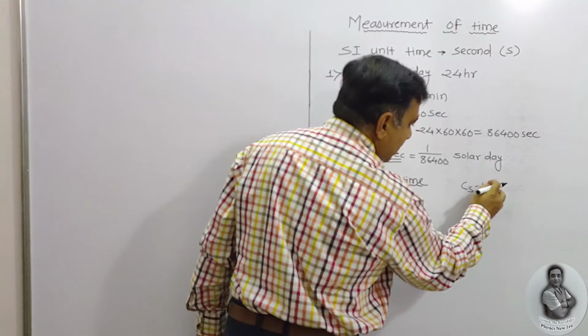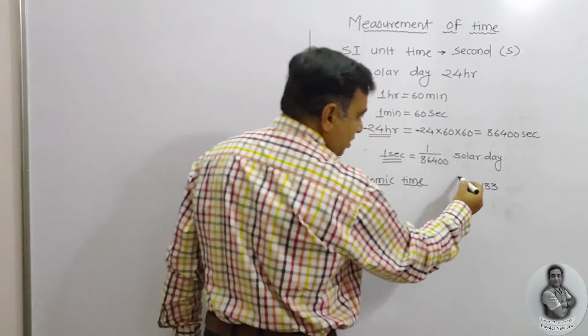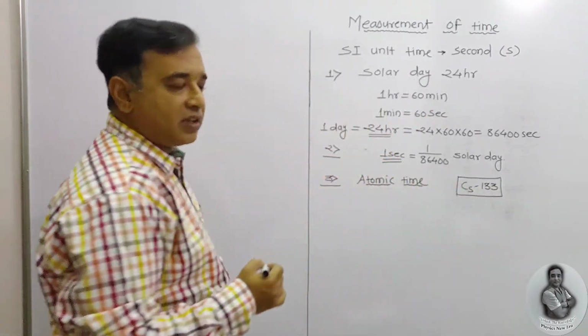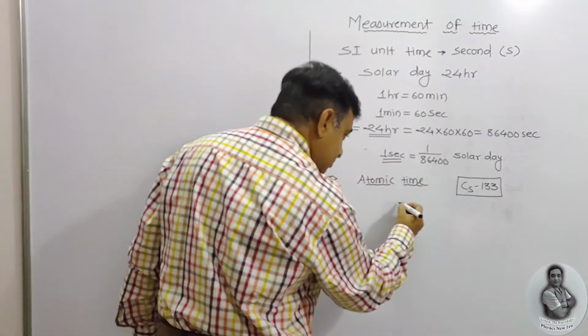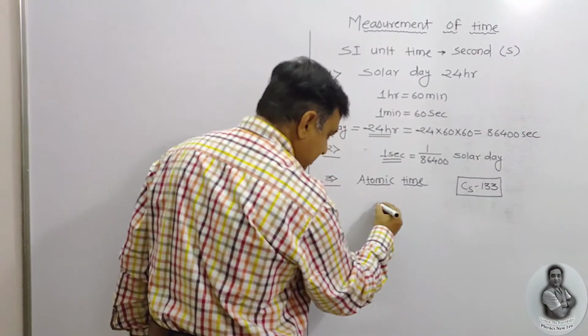This is a radioactive atom, cesium 133 considered as a base. So this cesium atom will vibrate in 1 second.